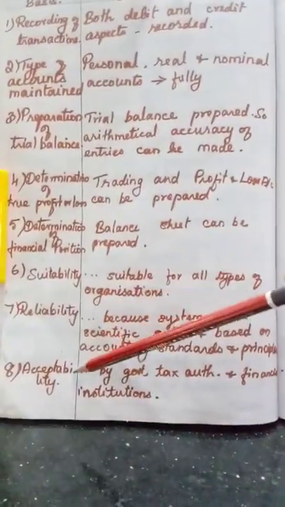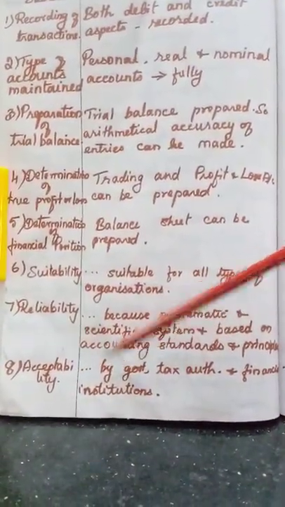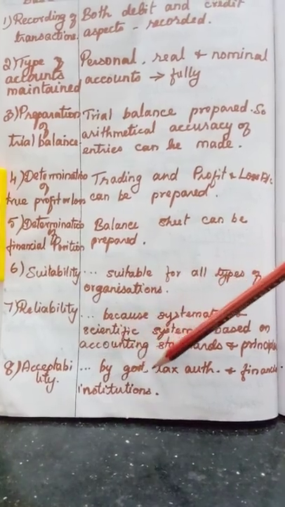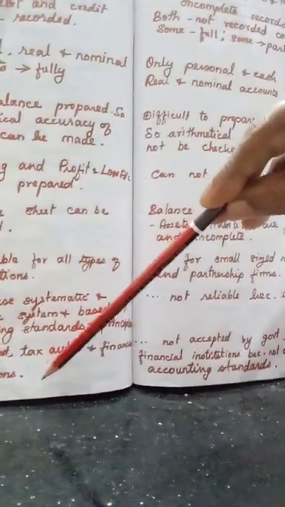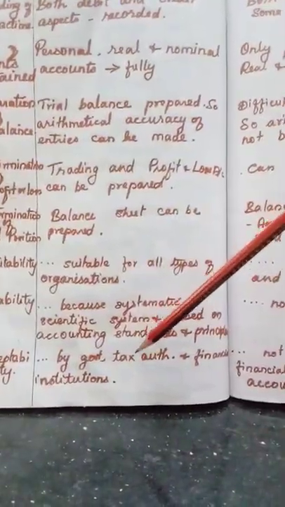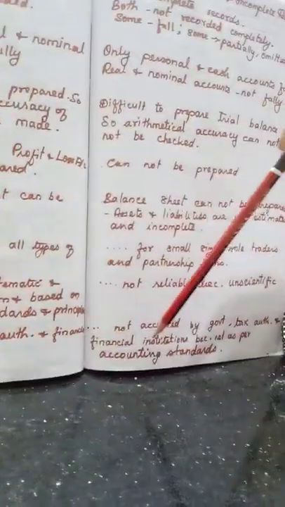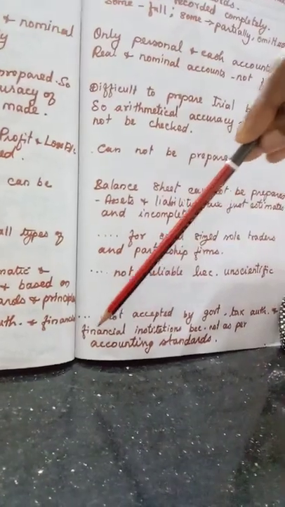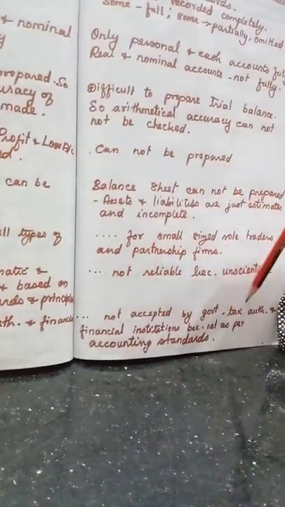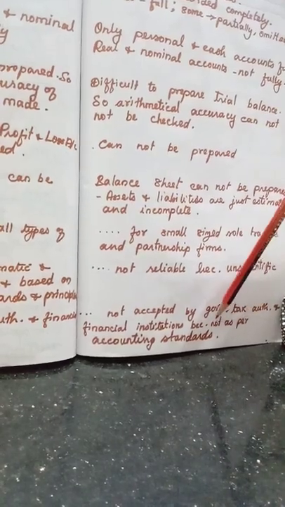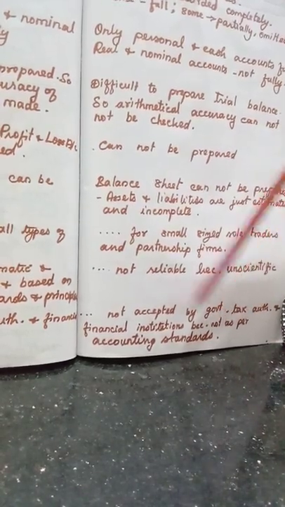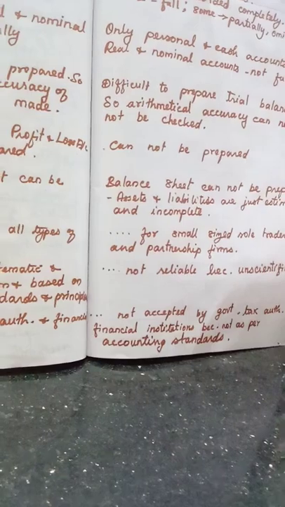The last point is acceptability. It is acceptable by government authorities, tax authorities and financial institutions for any financial assistance or for any tax liabilities. But these incomplete records are not accepted by government authorities or tax authorities or any financial institutions because they are not as per the accounting standards and principles.